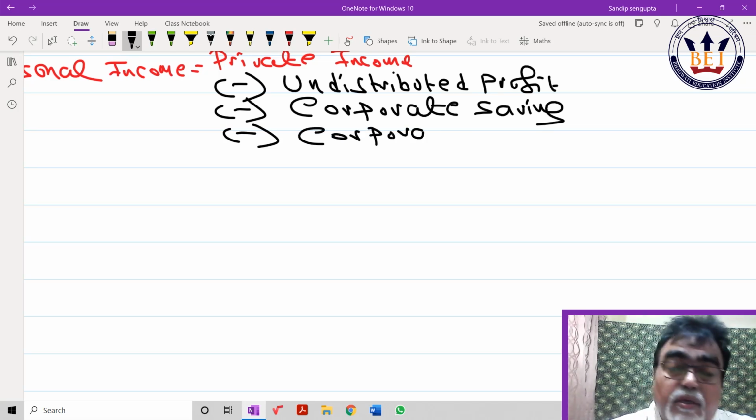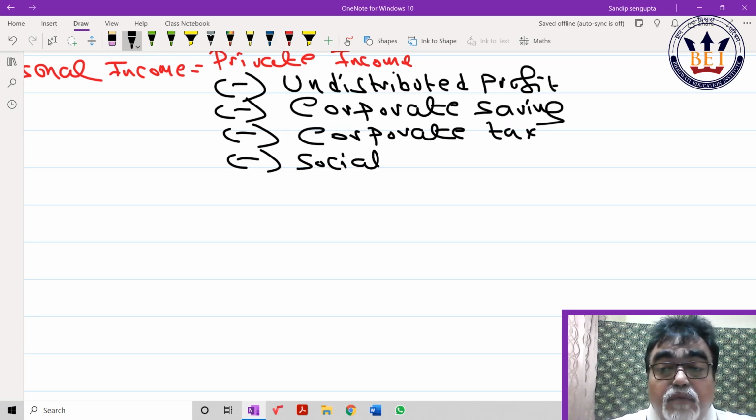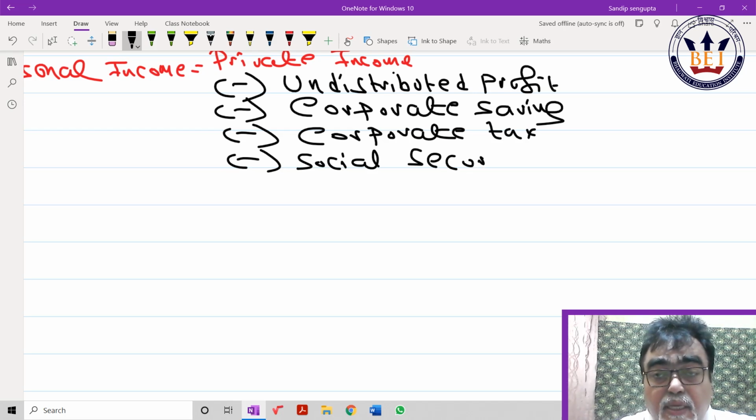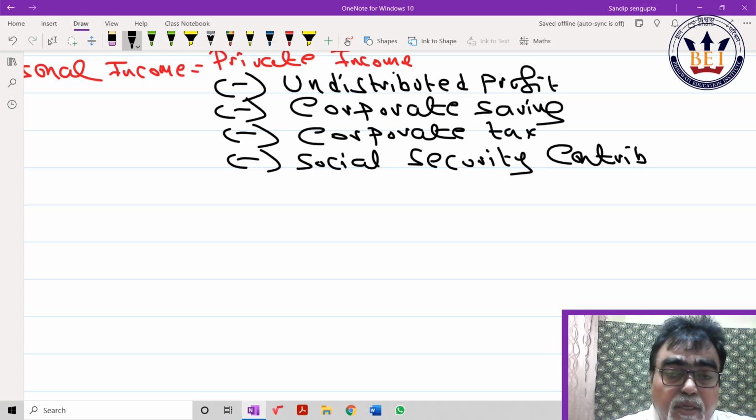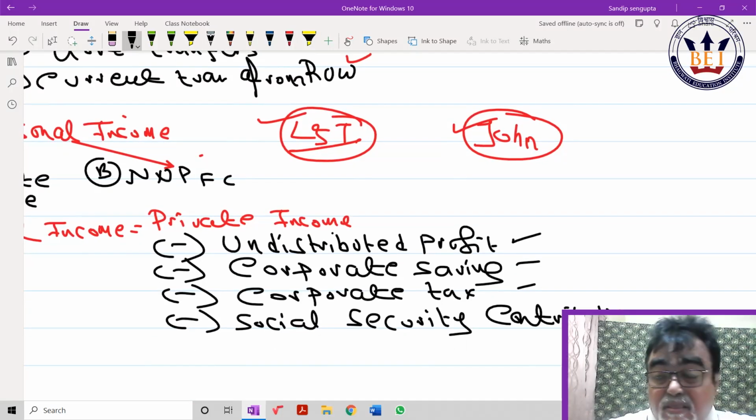Undistributed profit, contingency, saving and tax, of course. Social security contribution means if John, suppose L&T company has tie up with one hospital, if John is sick, he can be admitted over here as per his working ability. L&T will reimburse that. So social security contribution. So personal income from private income is this.